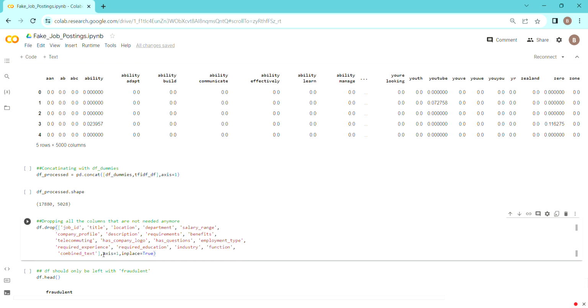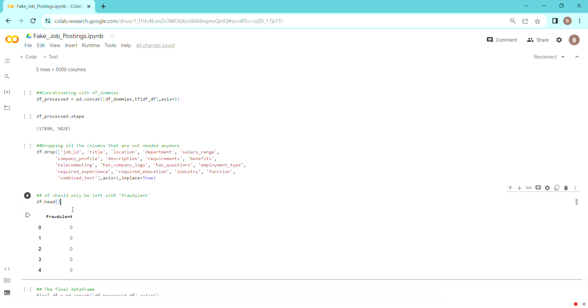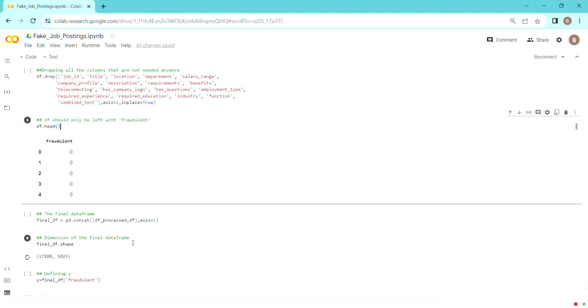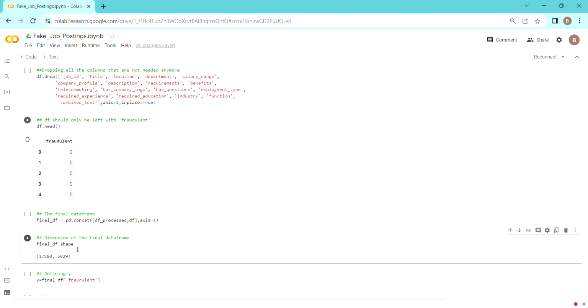So I have taken all the features and dropped them except for fraudulent. The only fraudulent column is left in DF, and we need to concatenate that and make the final data frame, which is the final DF. As you can expect, just a single extra feature is on it, and that is what has happened.